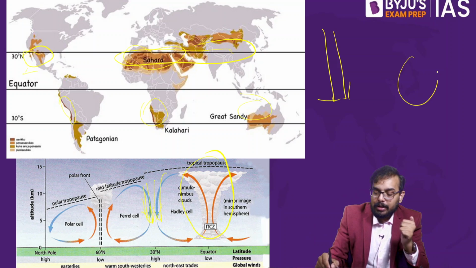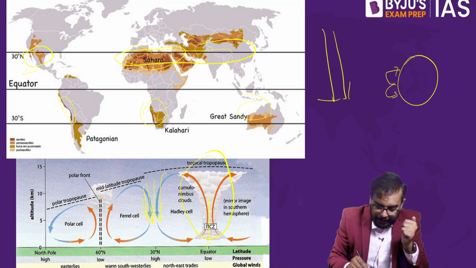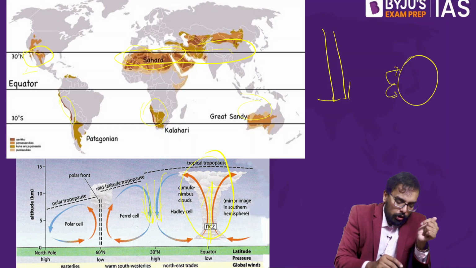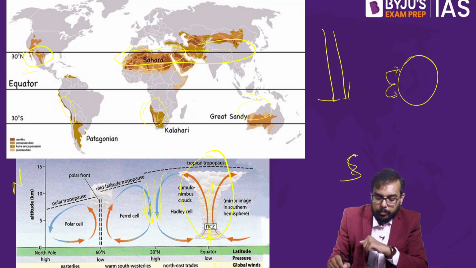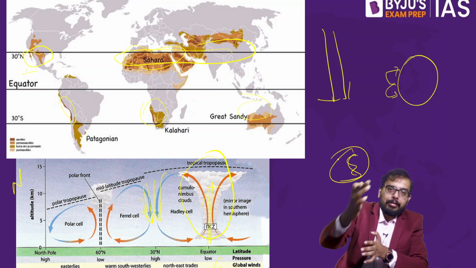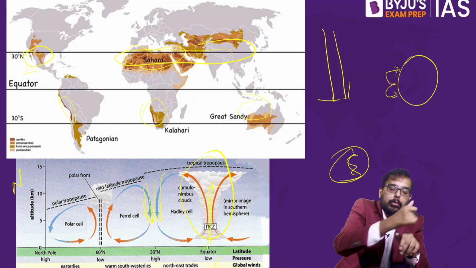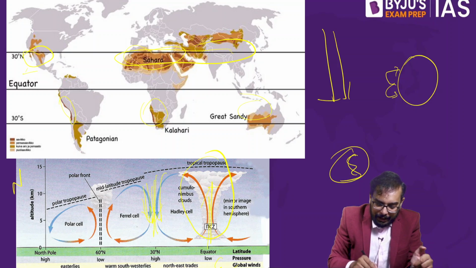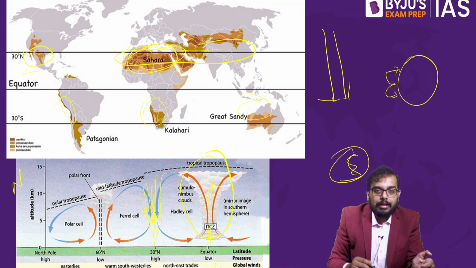In the tricellular model, the air rises from the equator and goes towards the north pole, but it doesn't go completely to the north pole. Around 30 degrees it descends, and wherever this air descends we will have desert conditions.